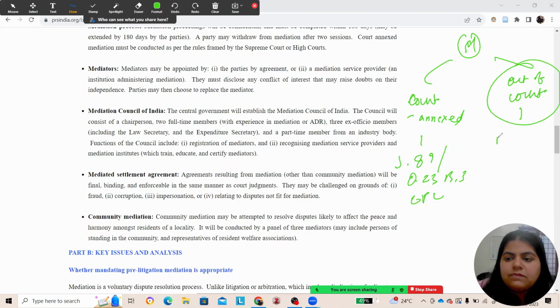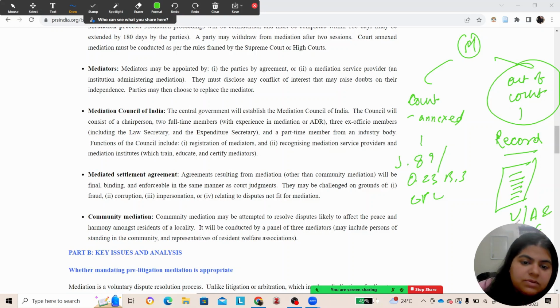So far, what happened was we used to record it in the form of an agreement. So that became enforceable as an agreement under the Arbitration and Conciliation Act. But what happens now is that an agreement which results from mediation will be final, binding, and enforceable just as court judgments. But they can be challenged on the ground of fraud, corruption, impersonation, and relating to disputes which are not fit for mediation.